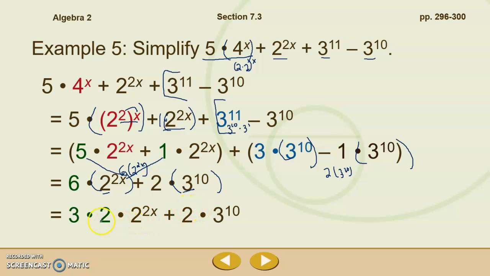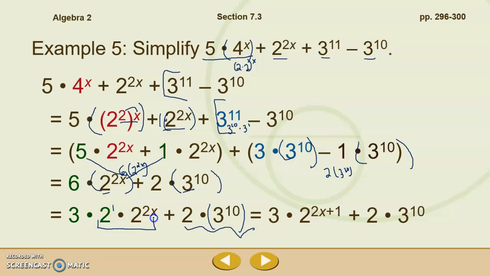So we're simplifying by removing the factor of 2 from 6 and applying the product property of exponents here. We get 3 groups of 2 to the 2x plus 1 plus 2 groups of 3 to the 10th. So this part didn't change here. Okay, but we were able to combine these. 2 to the 1st and 2 to the 2x is the same thing as 2 to the 2x plus 1. So a lot of different properties that we're putting into play here.